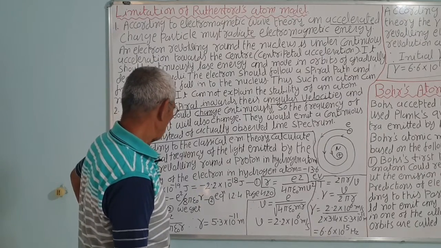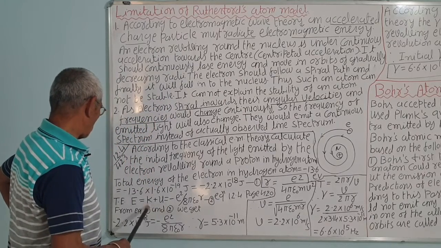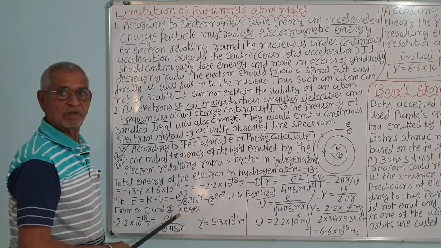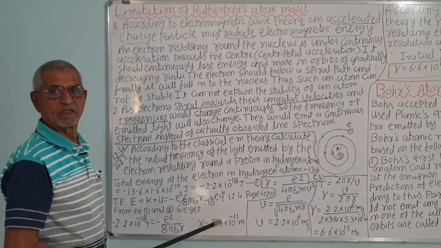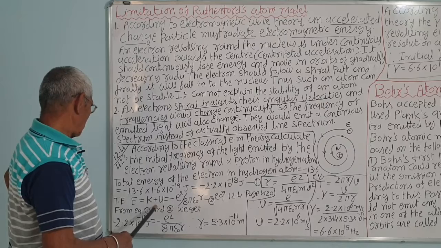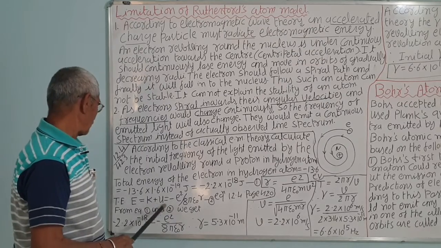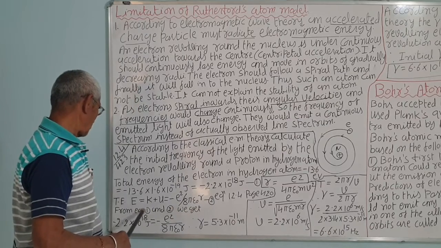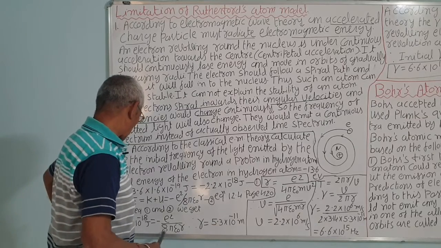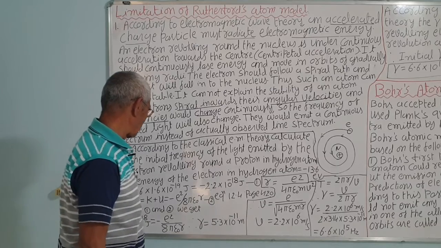The energy you can calculate using the equation mv square by r equal to ke square upon r, that is k q1 q2 upon r, as we have already studied. From that you calculate half mv square, and the total energy comes out as minus e square upon 8 pi epsilon 0 r.